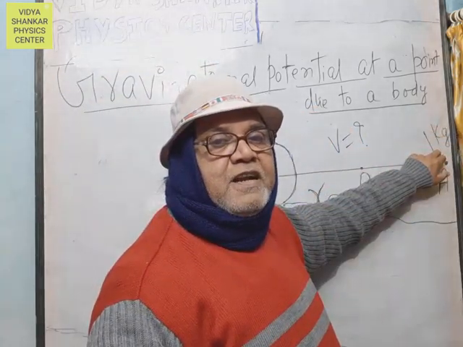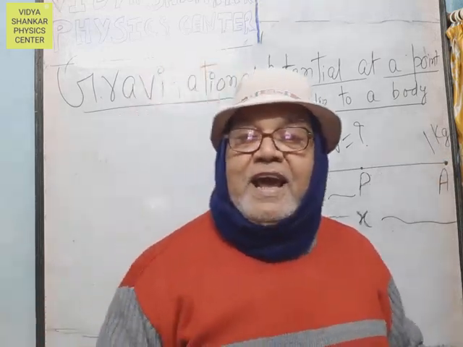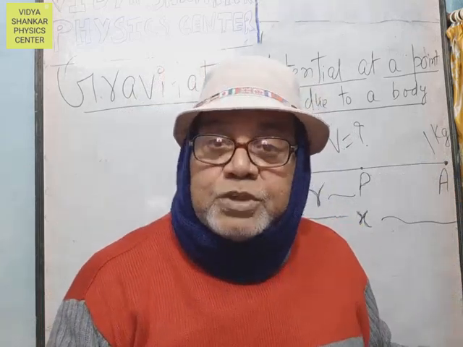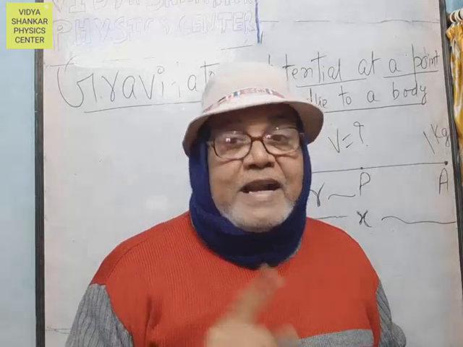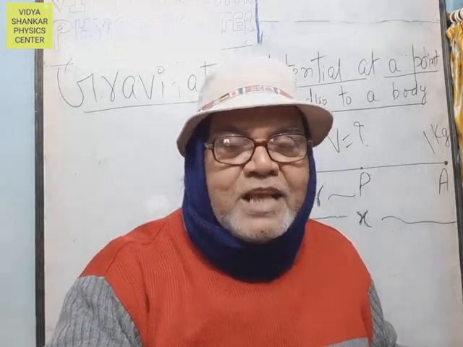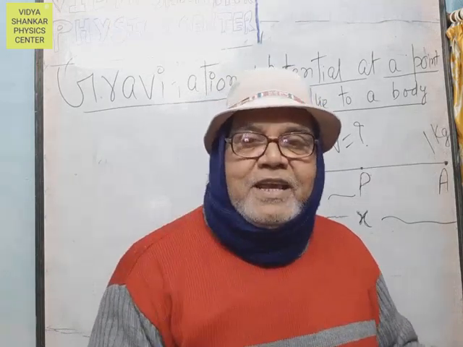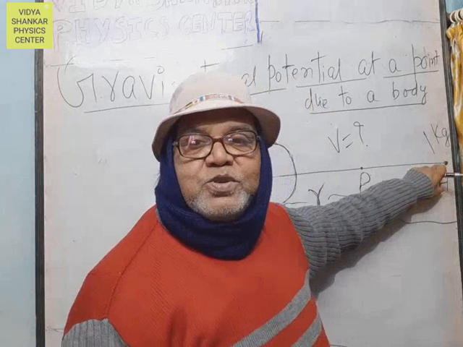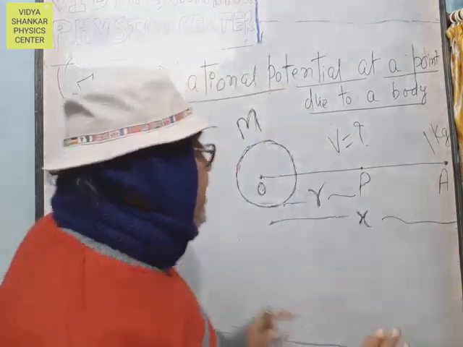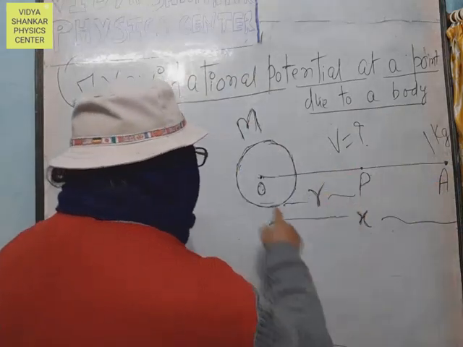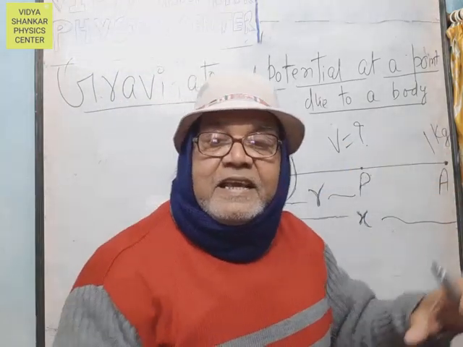The intensity of the gravitational field is defined as the force experienced by unit mass at a point in the gravitational field. That's why 1 kg is kept, to derive the intensity of the gravitational field. Let us consider another point A, situated at distance x from point O, where the 1 kg mass is kept.